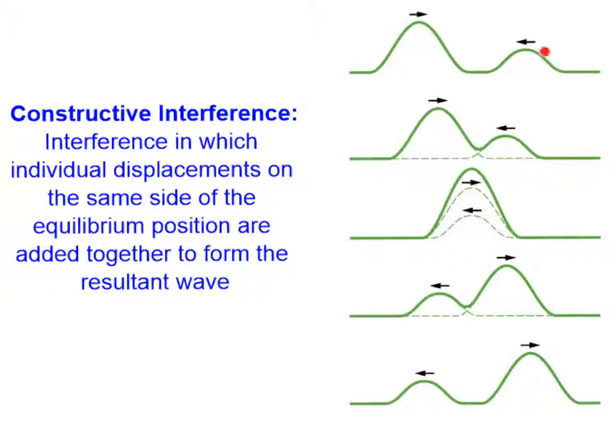So when we have waves, say we have a wave traveling in this direction and one traveling this direction along this string, we have constructive interference when the displacements are on the same side of the equilibrium position. And so then they can be added together to form the resultant wave. You can see as these get closer, and then as they are actually going through one another in the same position, both of those waves will be added together to form this resultant wave. And then they continue. This wave here, the taller one, is continuing on in this direction, and this shorter wave continues on in this direction as they continue to travel along the string.